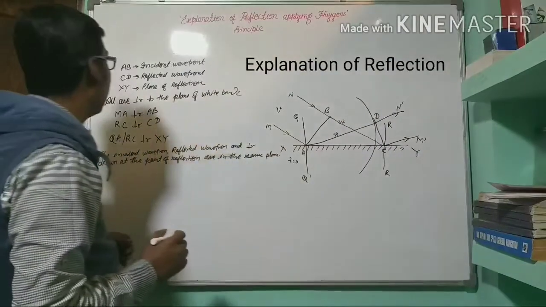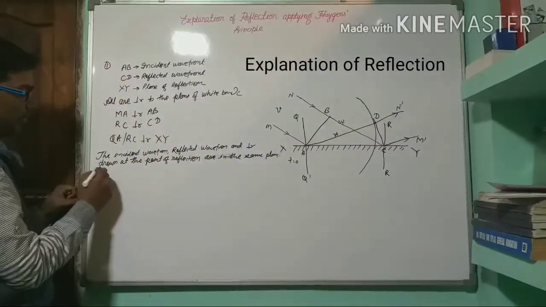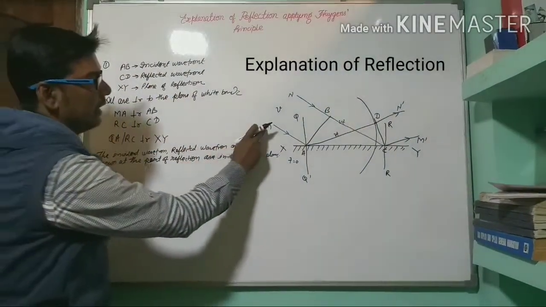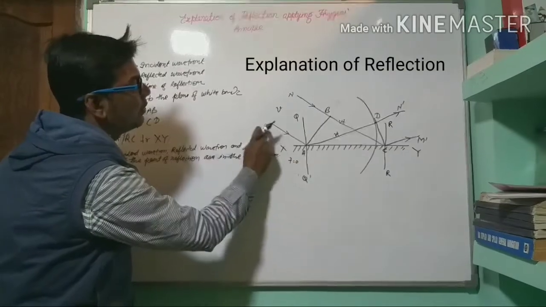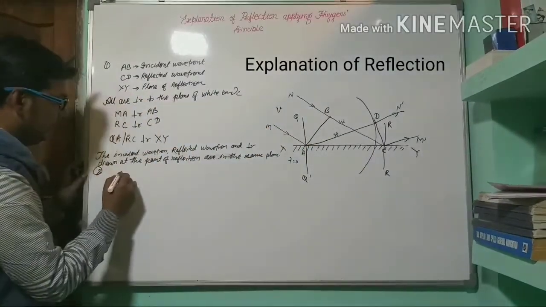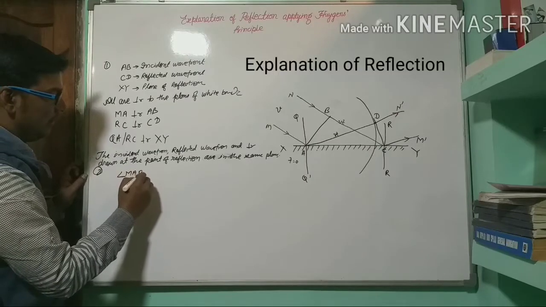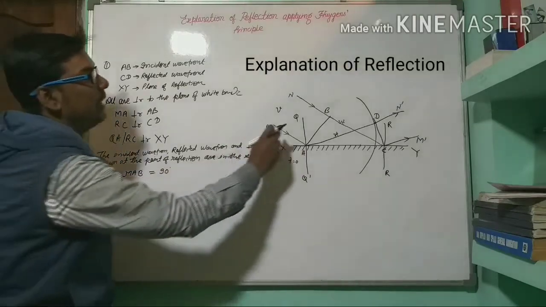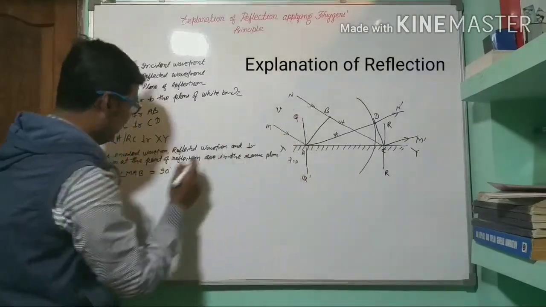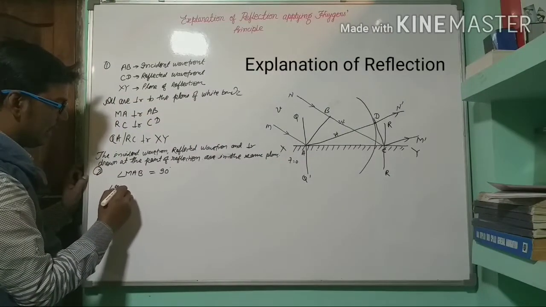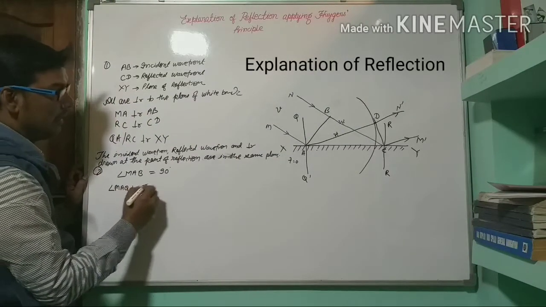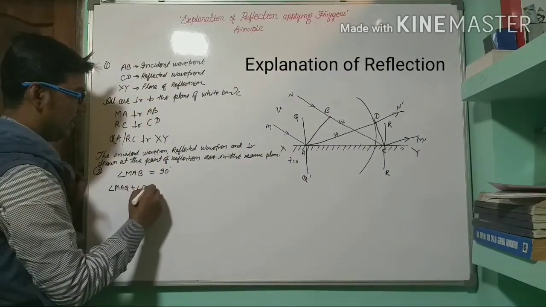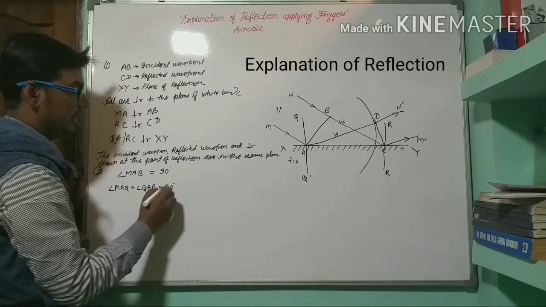Now the second law of reflection; this was the first law. Now we will verify the second law of reflection. For that, consider the angle MAB. Angle MAB is equal to 90 degrees. This angle MAB can be written as angle MAQ plus angle QAB, that will be 90 degrees.